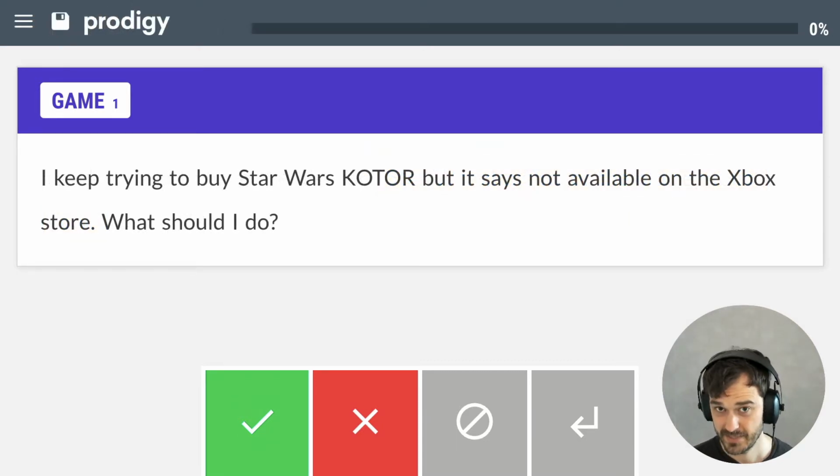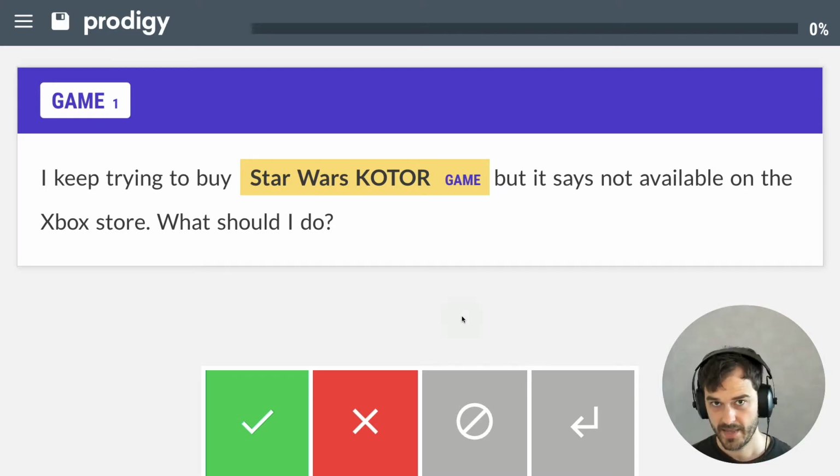One of the big reasons, at least in the case of video game texts online, is that people like to write abbreviations. So again, someone is talking about Star Wars Knights of the Old Republic, but in this case they're going for this very popular KOTOR abbreviation. And the thing with video games is that these abbreviations are actually very common. A downside of a pre-existing word list is that it might not be able to capture all of these different abbreviations and variants of these abbreviations, which means that we might still be missing out on a lot of titles, and that's not something that we want.